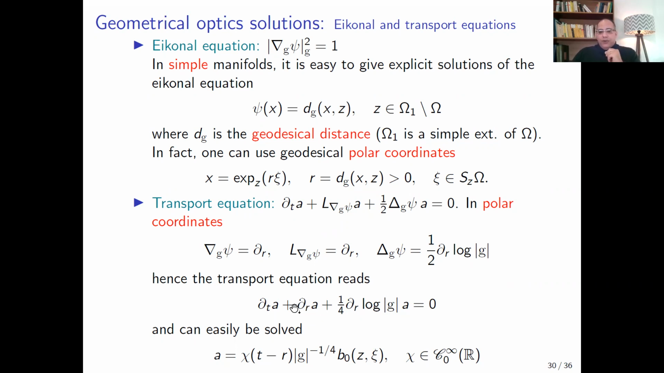r is the arc length of the geodesic. For the solution to this equation, it is enough to consider A equal to chi, where chi is any cutoff function, of t minus r. g is the metric, and b0 of z and psi is any arbitrary function which depends possibly on the parameter z, the point z, and the angle variable psi. So here, in the case of the simple metric, we can solve both equations, the eikonal equation and the transport equation.